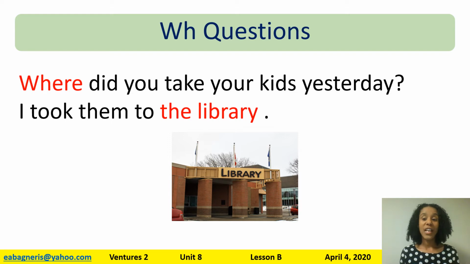Where did you take your kids yesterday? What place is the question I'm asking? The answer here, I took them to the library. Again, the library is a place.